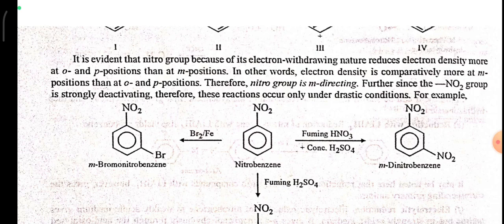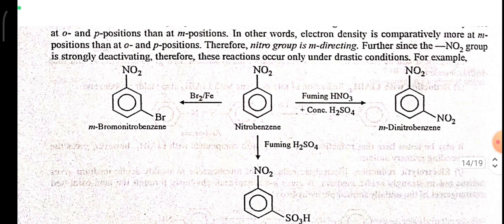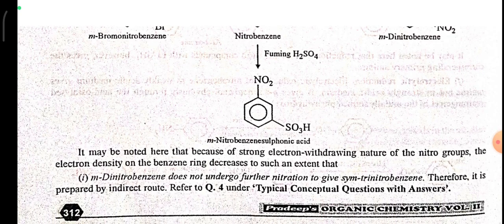Further, since the NO2 group is strongly deactivating, these reactions occur only under drastic conditions. For example, nitrobenzene reacts with fuming HNO3 plus concentrated H2SO4 and gives meta-dinitrobenzene. Here nitrobenzene reacts with bromine and Fe and gives meta-bromonitrobenzene, and then it reacts with fuming H2SO4. It forms meta-nitrobenzenesulfonic acid.